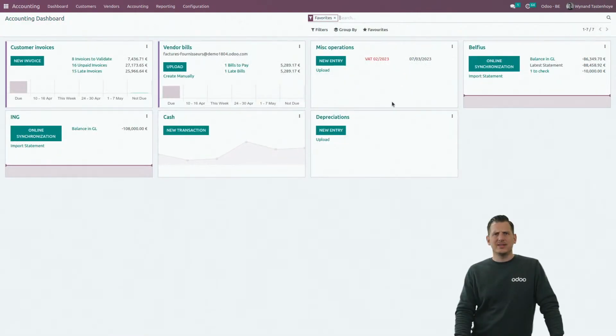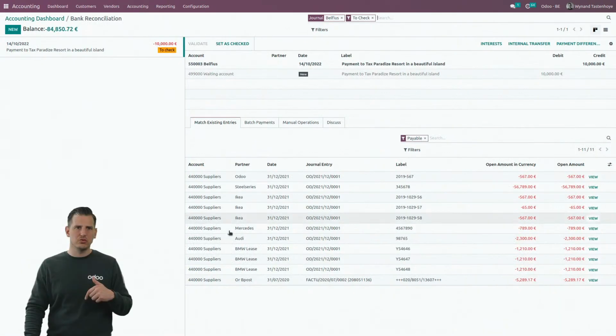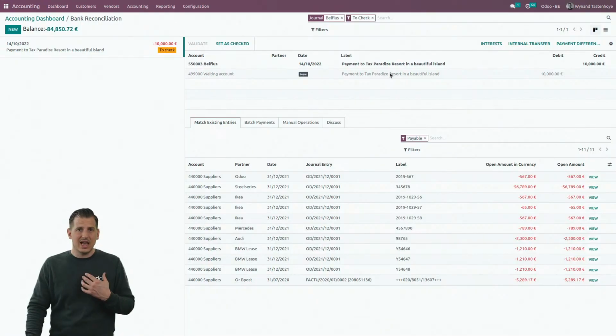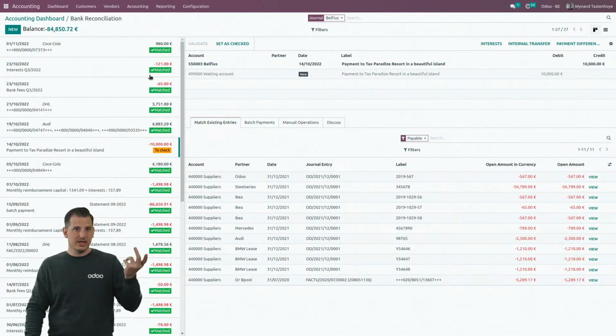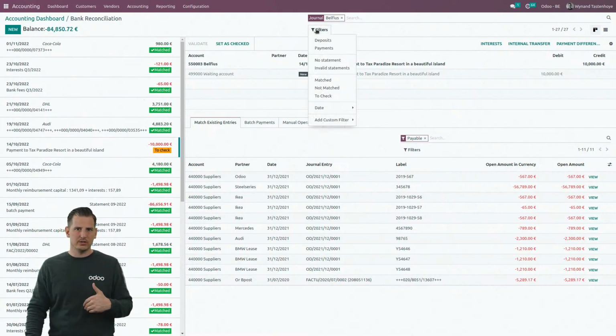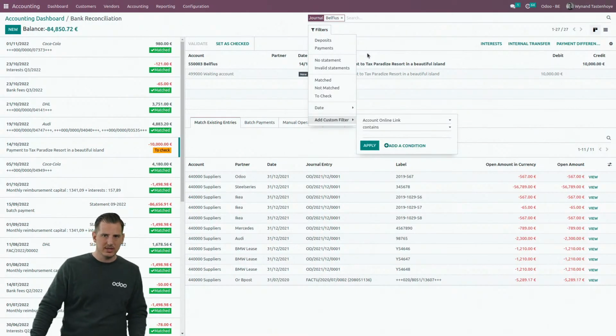So what about those 10K? Well, if you check them, you can see it immediately on the dashboard itself that you have items to be checked. So you can click later on them over here and jump back to all the ones that you need to check later. It's actually simply a filter that you can see over here. You can remove it and see all your bank transactions, which makes it possible to filter on the ones that are matched, not matched, to be checked, etc.